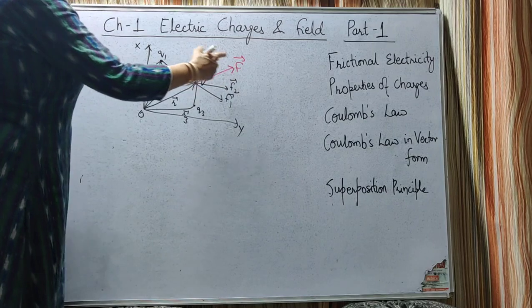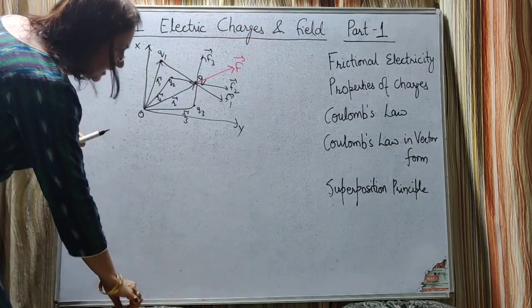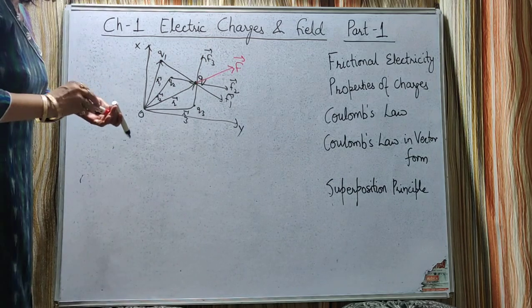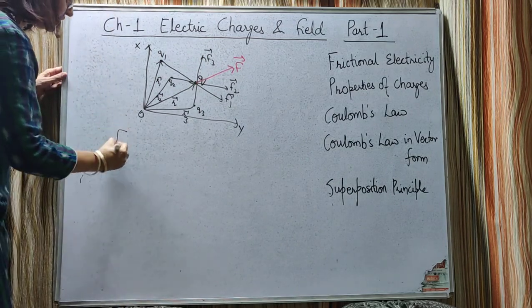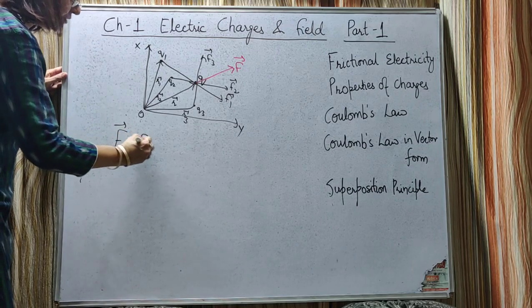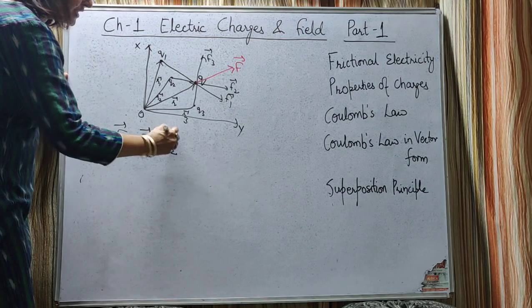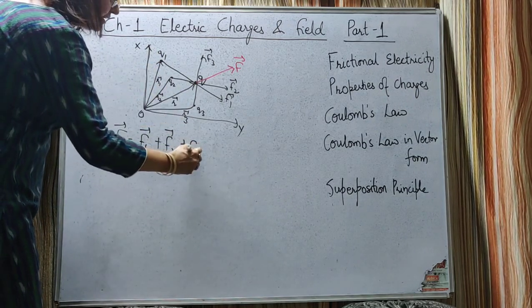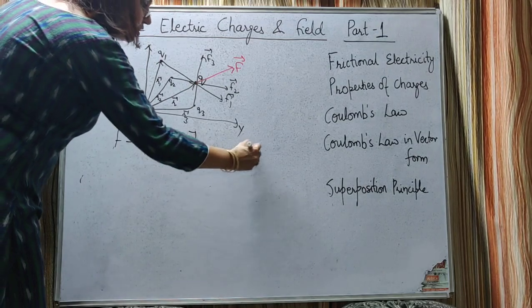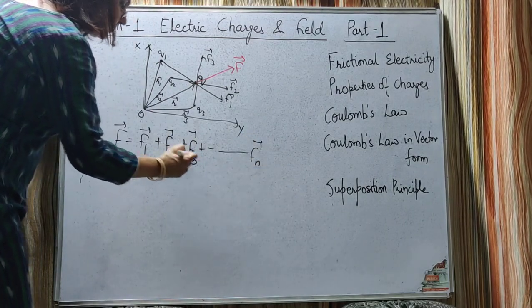So F vector is the resultant of F1, F2, F3 and so on. Hence it can be written that the total force on a given charge is equal to the vector sum of all the forces exerted by the surrounding charges: F1 vector plus F2 vector plus F3 vector and so on. If there are n charges, Fn vector.